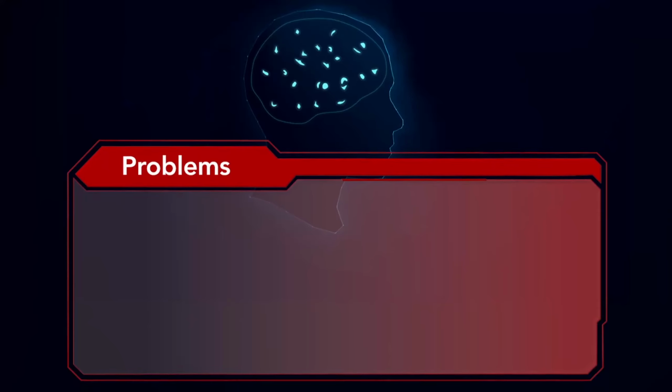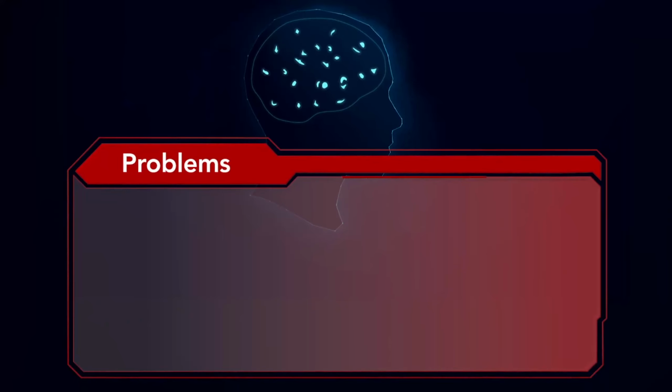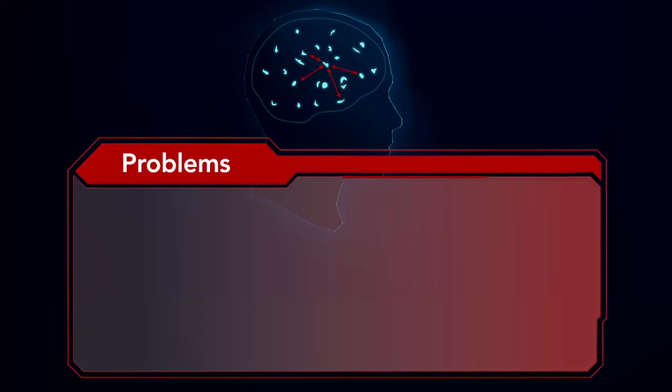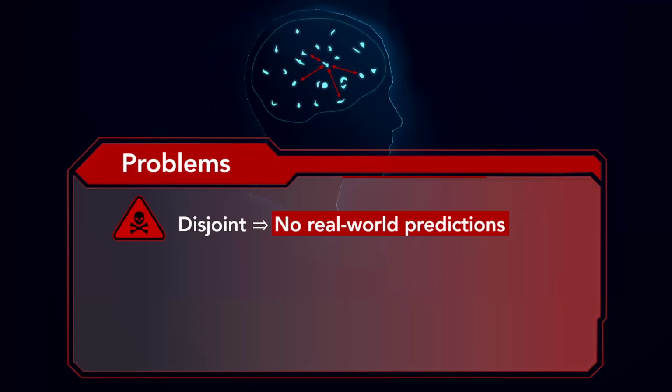This brings us to the first big problem of statistics. Instead of producing a single cohesive theory, statistics gives us a collection of isolated and disconnected models. These disjoint models and insights cannot be combined, making it impossible to make accurate predictions for real-world situations where many effects are going on at the same time.